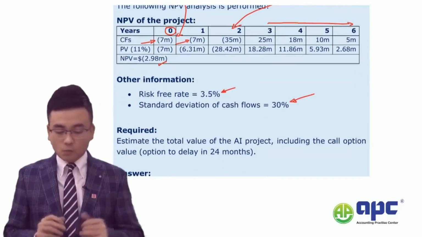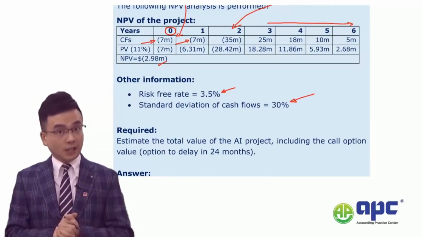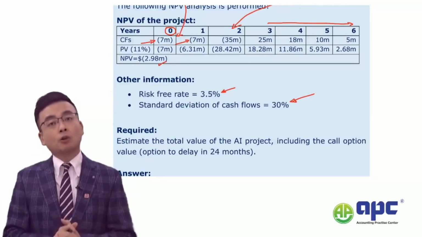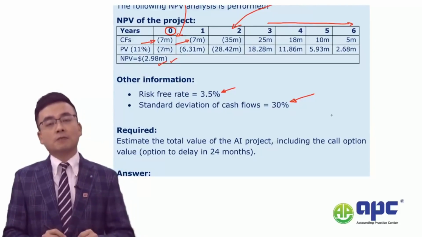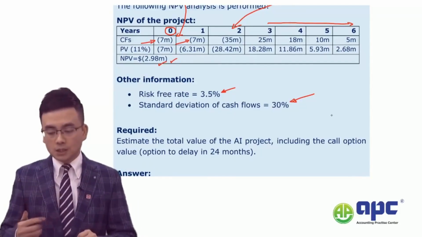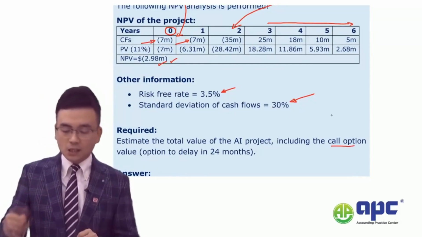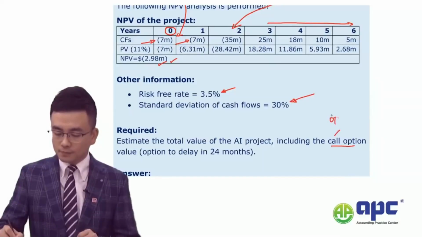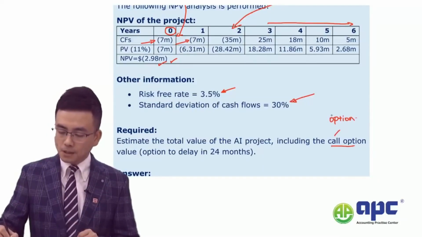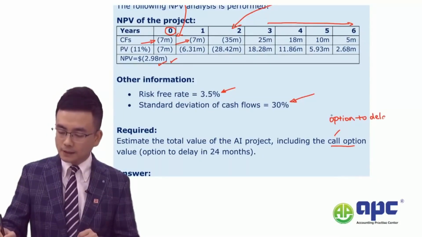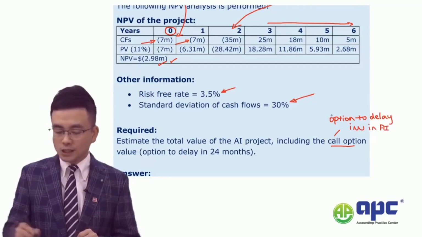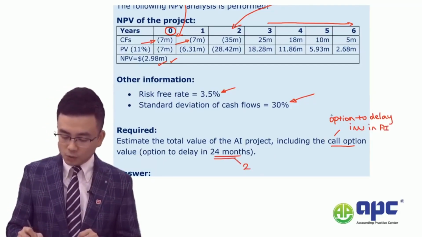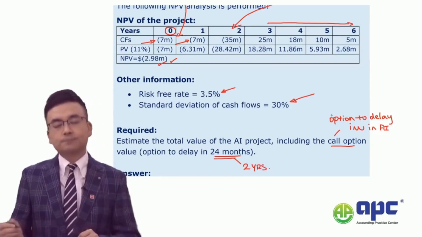Right, so we need to calculate the total value of the AI project, considering not just the negative NPV, but also the call option value, which means the option to delay investing in the AI features in 24 months, which means in 2 years.